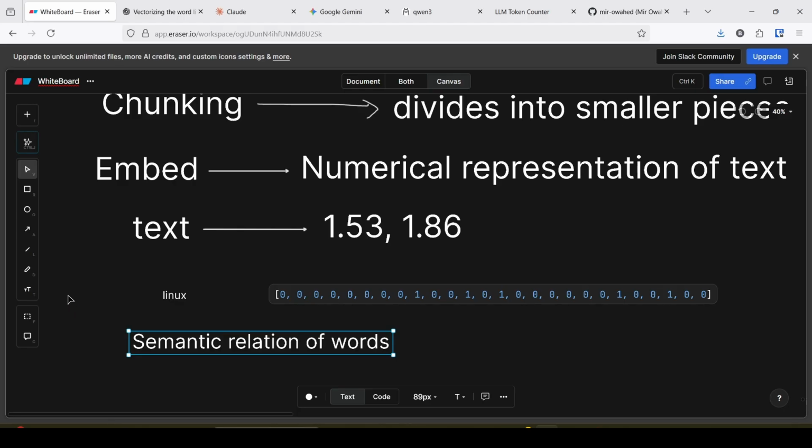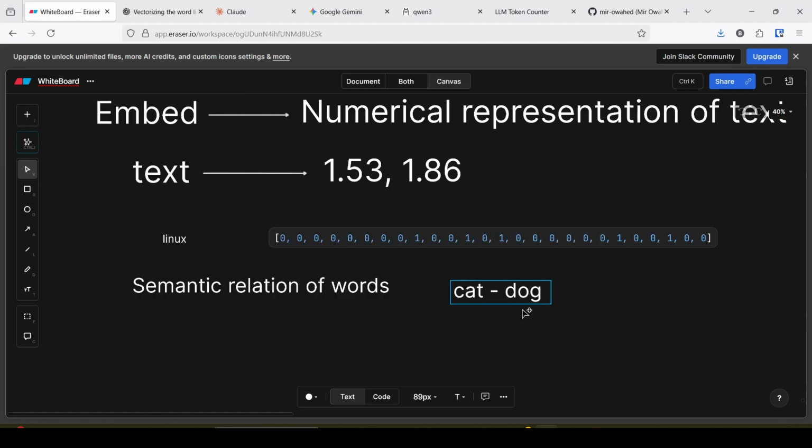Semantic relation means, say for example, cat has a semantic relation to dog. Man has a semantic relation to boy or son, like this.